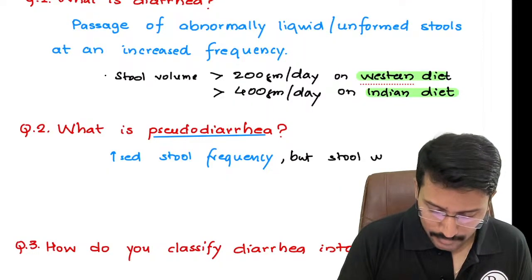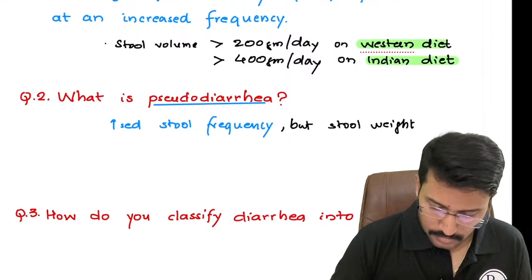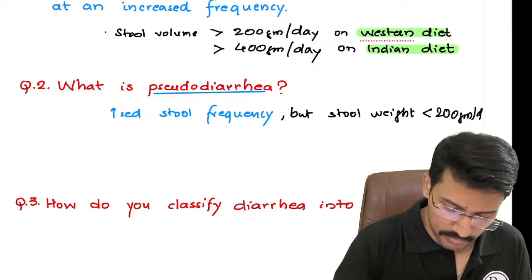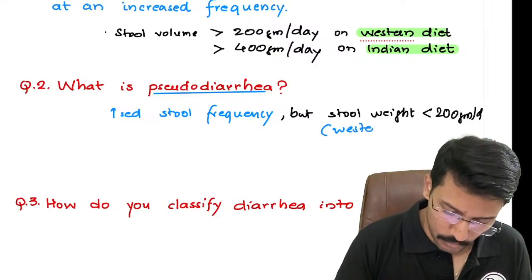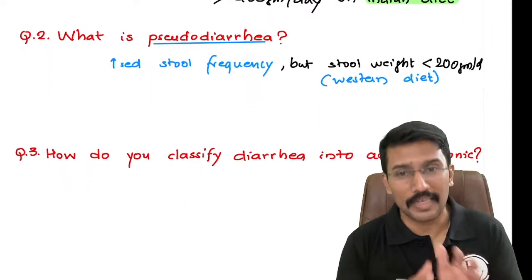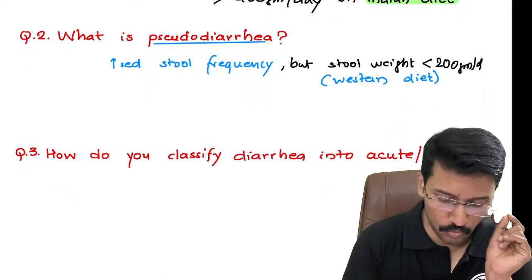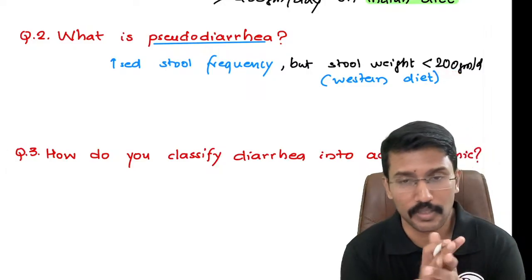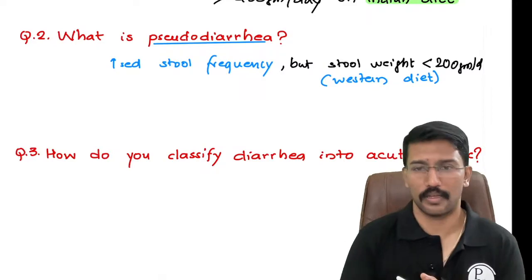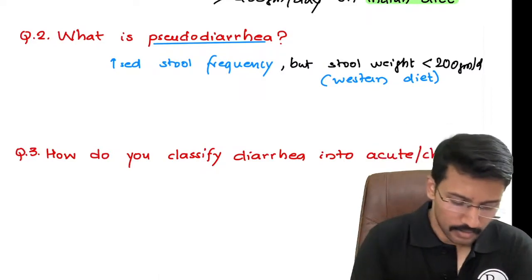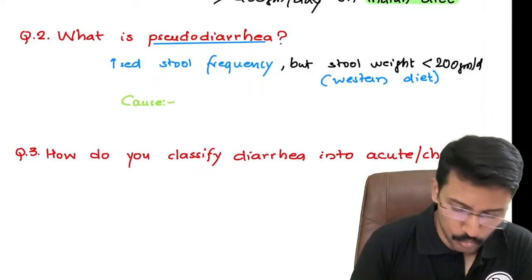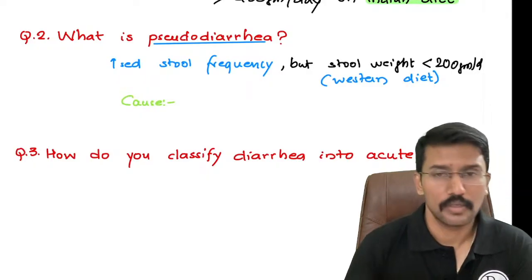stool weight is less than 200 grams per day. Obviously, we are referring to the Western diet. And if I have to extrapolate it to the Indian diet, a patient on an Indian diet, if he complains of increased stool frequency, but his stool quantity per day is less than 400 grams, it means he is having pseudo-diarrhea. It means it is not true diarrhea, right? Okay. Now, what can cause pseudo-diarrhea? That is the next question that examiners will shoot at us.